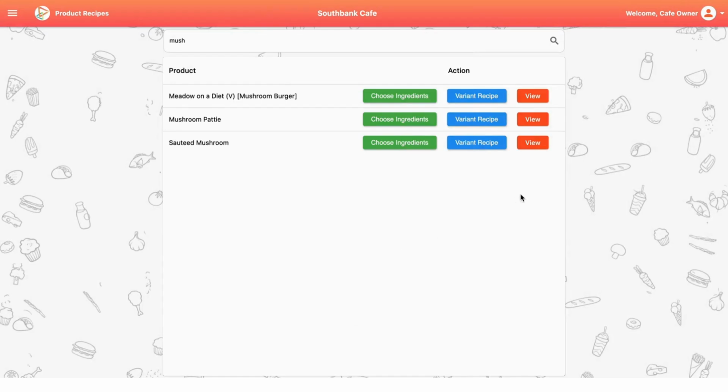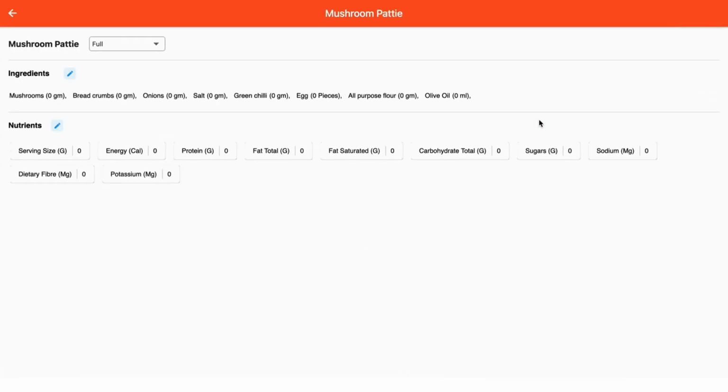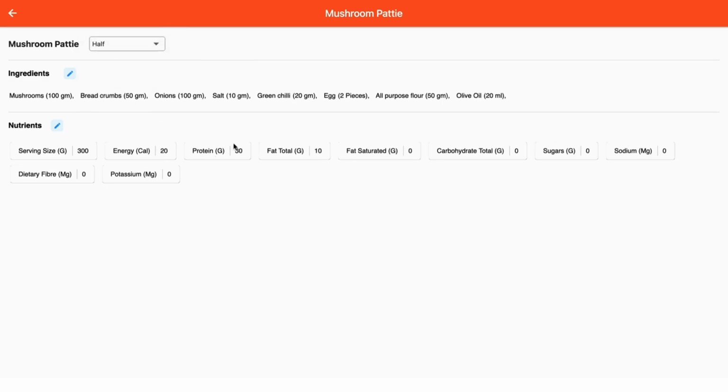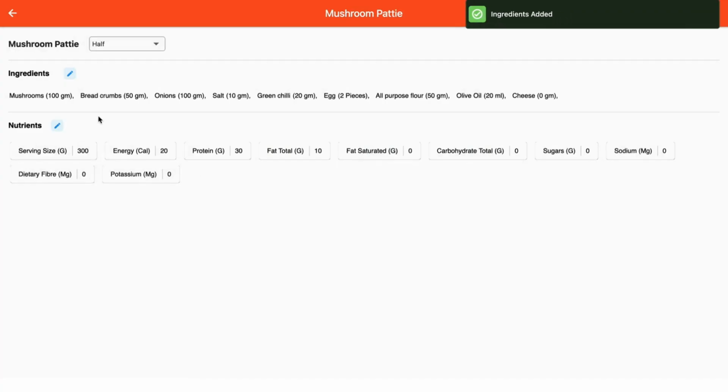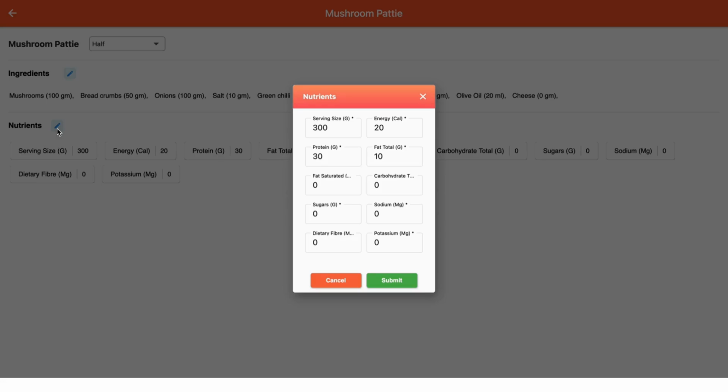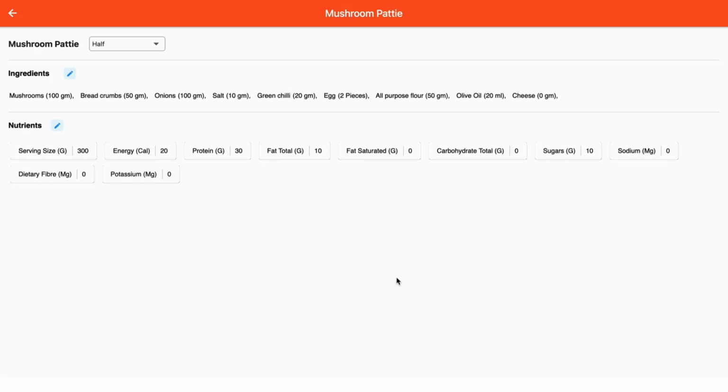Further, to view the details of a recipe, click on View button. Select the variant full or half, and you'll see all the details about the ingredients and their nutritional content. You can also edit the ingredients by clicking the Edit button, add additional ingredients, and then submit the changes. Similarly, you can update nutritional information by clicking the Edit button and adding nutrients to help track daily protein goals and more. This feature ensures that all recipe details are easily accessible and kept up to date, streamlining your product management process and supporting a more efficient kitchen operation.